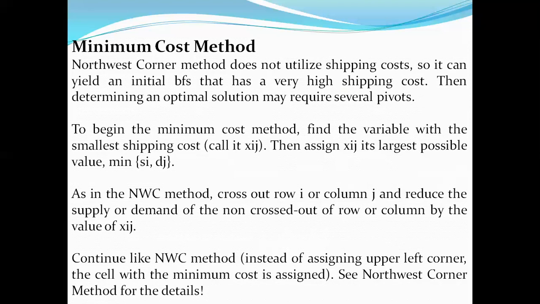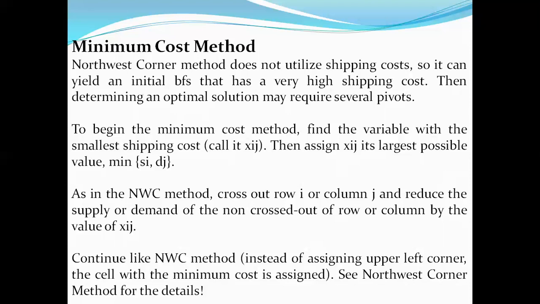The northwest corner method does not utilize the shipping cost. That is, majorly shipping cost will not be considered in the case of the northwest corner method. As in the case of the minimum cost method, it will be involved. To begin with the minimum cost method, we have to find the variable with the smallest shipping cost, right from the northwest corner, that is first row, first column, and considering rows, how many rows need to be crossed out and how many have been assigned.